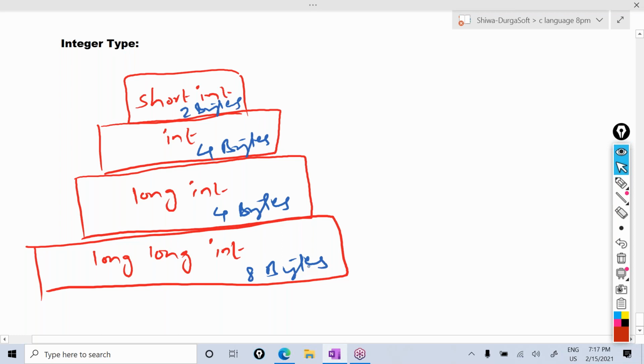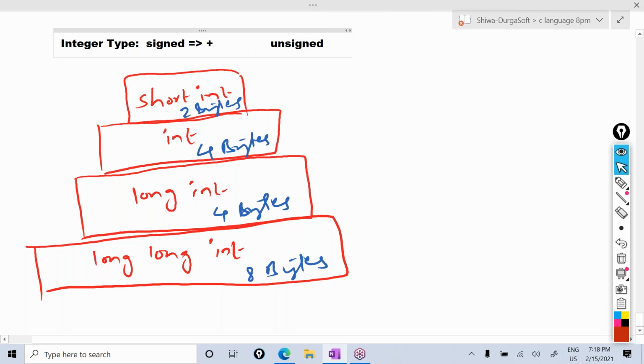And in every integer type, again 2 types are there. What are those? First one is signed, second one is unsigned. In every integer type, 2 types are there, signed, unsigned. Then what is the meaning of signed?